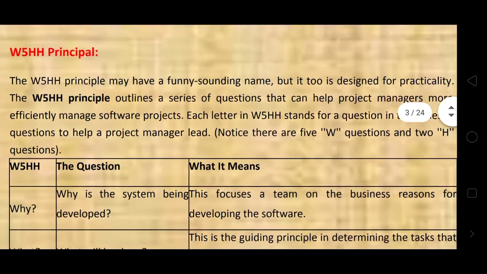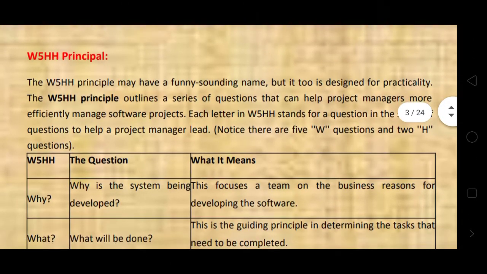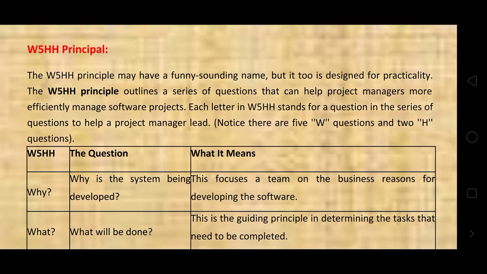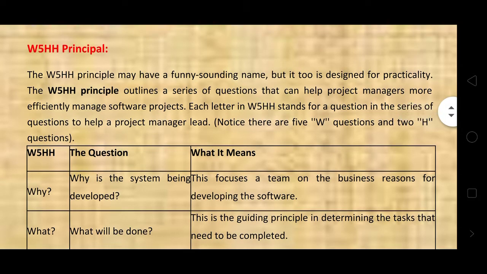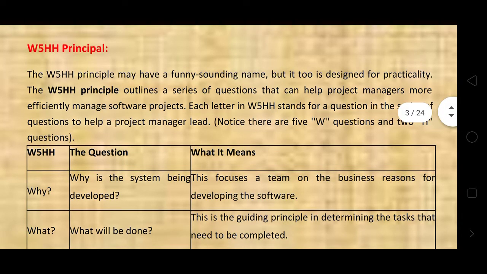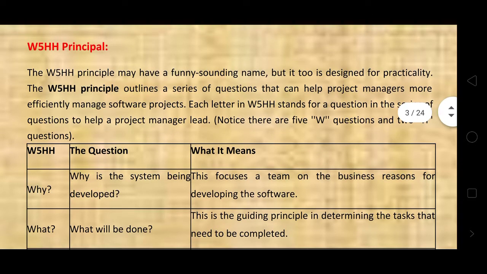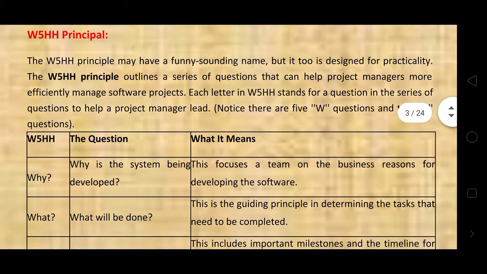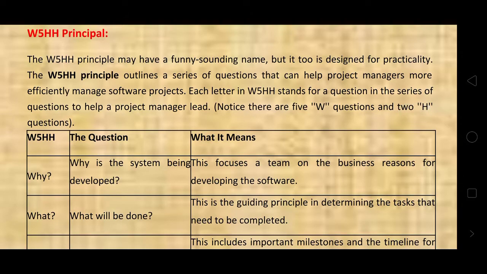Next topic is the W5HH principle. W5HH is a principle with a different and funny name, but it is designed practically.